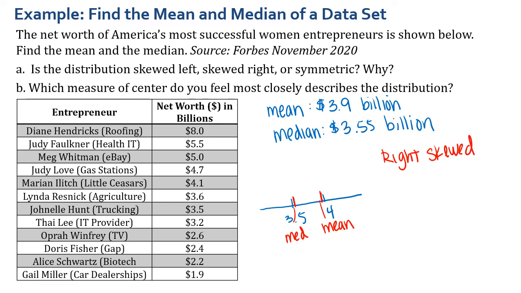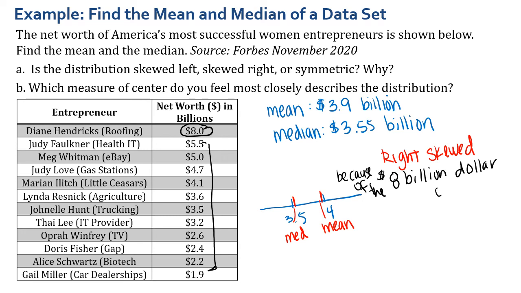Because we've got this $8 billion outlier that is so much higher than where the rest of the data falls. Because of the $8 billion outlier, it's pulling the mean up.